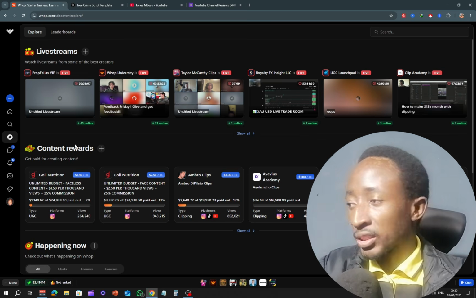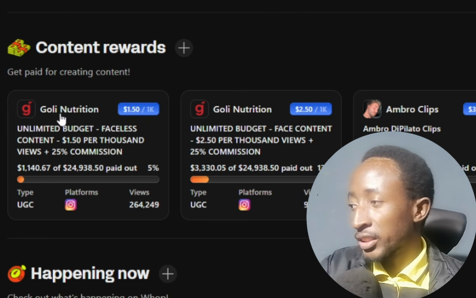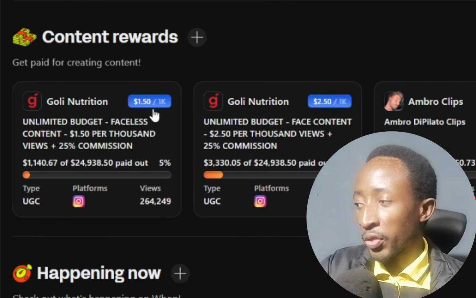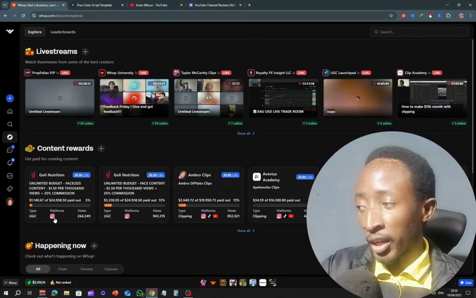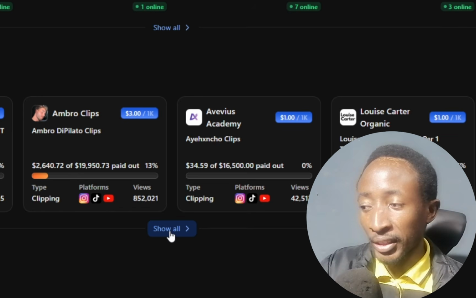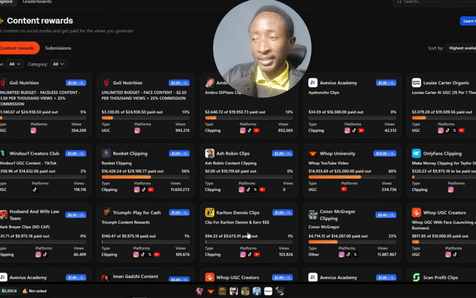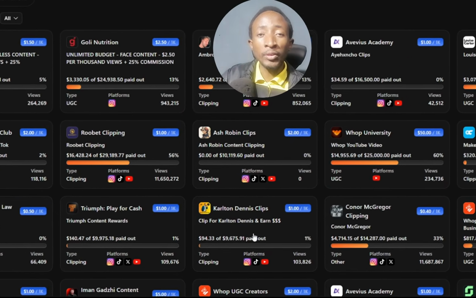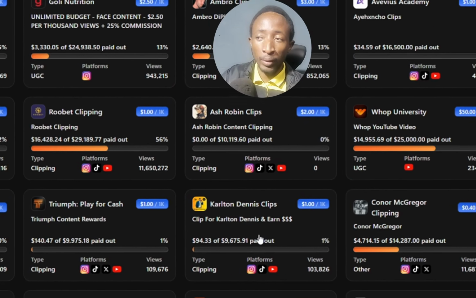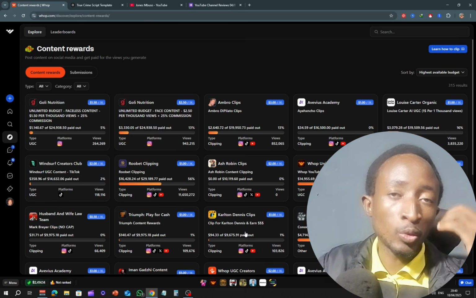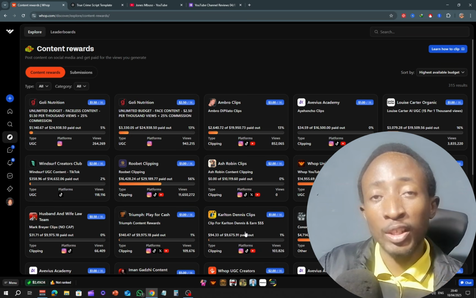So for example, you can see right here we have, let's say, Golly will pay you 1.5 per 1,000 views to clip content and post it to Instagram. Click right here where it says show. What this does is that it will show you all the content rewards programs that are available on the platform, and here you can choose to join as many content rewards programs as you like.